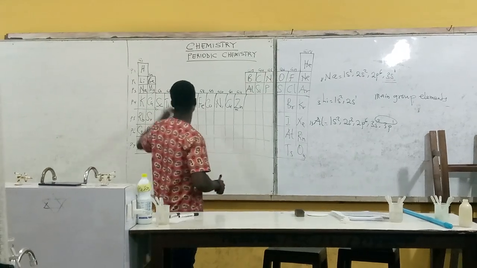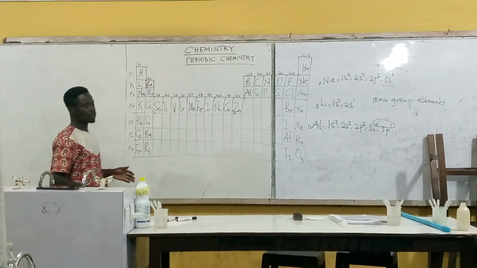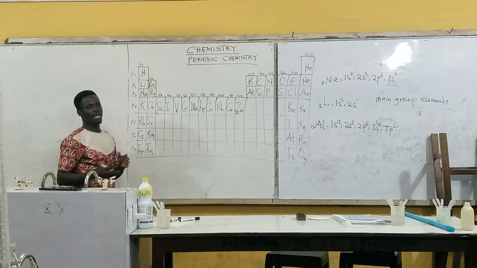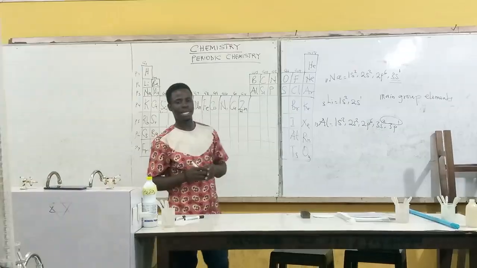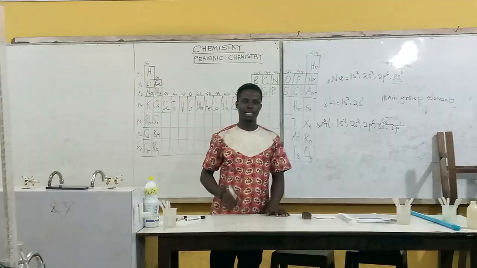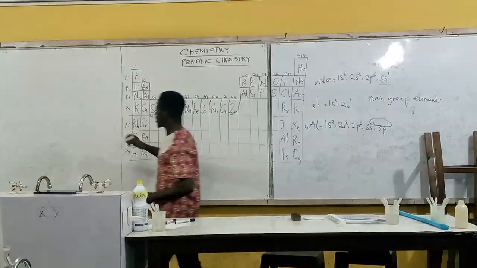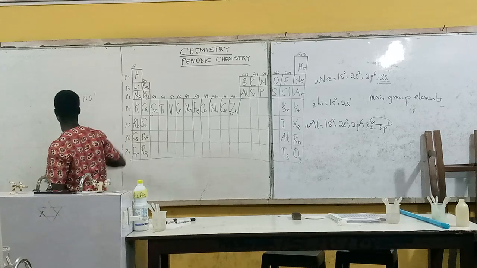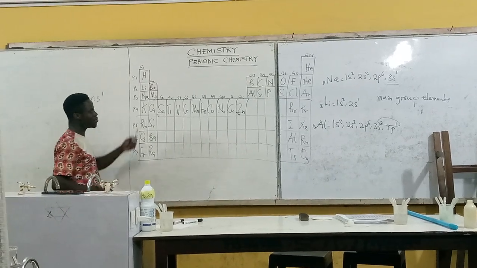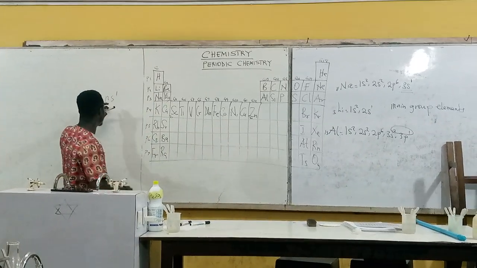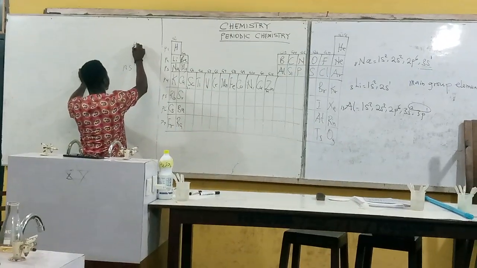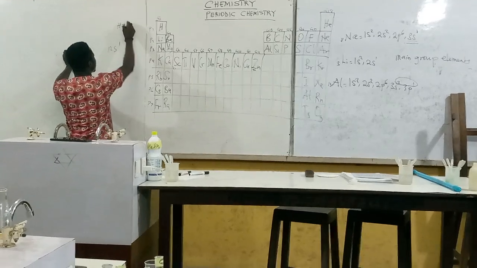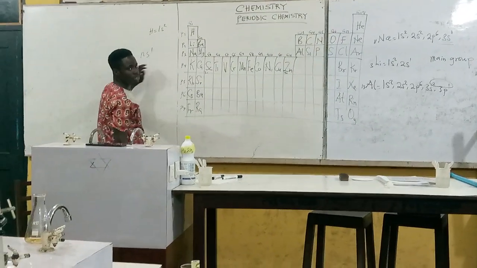Now, when we pick these group 1 elements, we call them alkali metals. These alkali metals are reactive. They have their outermost electron configuration as ns1. What it means is that if you write the configuration of all these, they all have one outermost electron. For instance, if I want to write the electronic configuration for hydrogen, I will have 1s1.